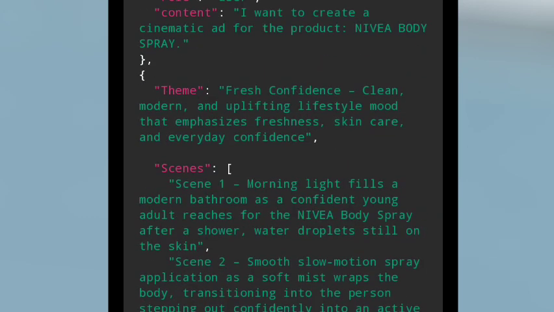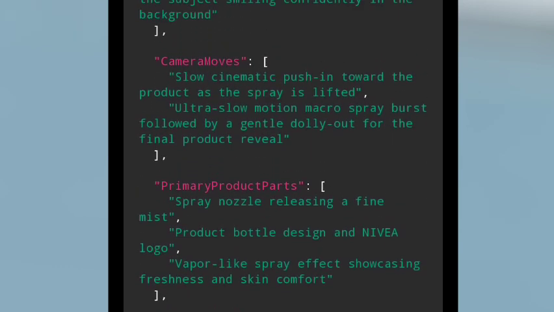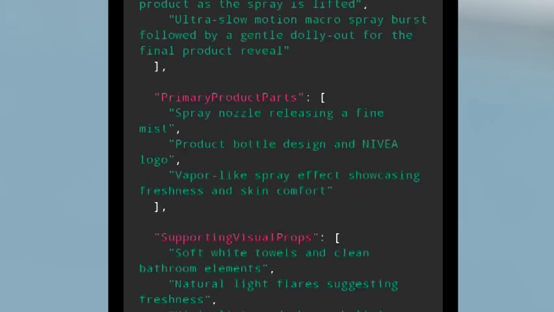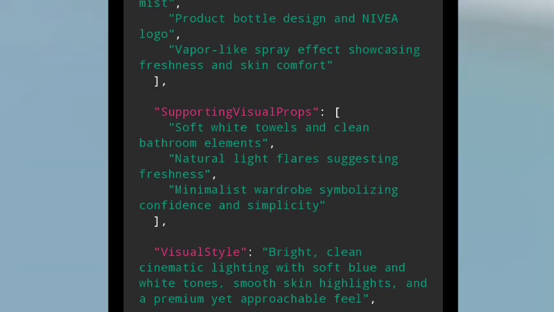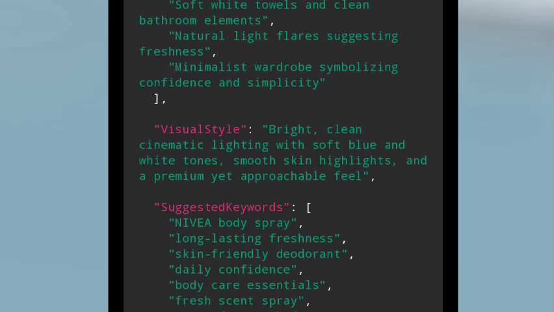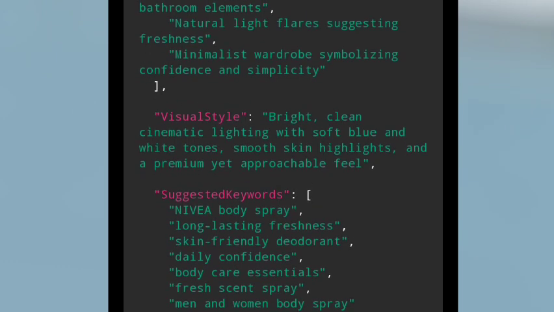This is basically what you are going to see in these particular commercials within a space of 8 seconds, right? Duration of 8 seconds. And these are the camera moves. Then this is the primary product parts. This is the soft white towels and clean bathroom elements and so on. Then this is bright visual style. Then suggestive keywords, that is, keywords associated with this particular one, are going to be Nivea body spray, long-lasting freshness, skin-friendly deodorant, daily confidence, body care essentials, fresh scent, and this.